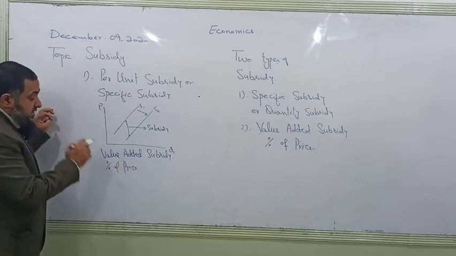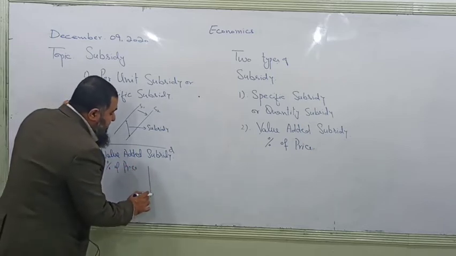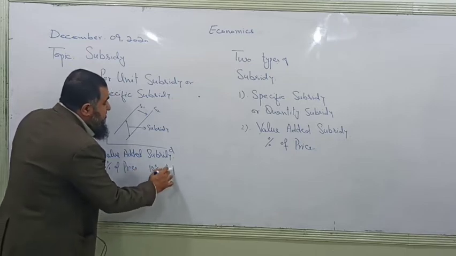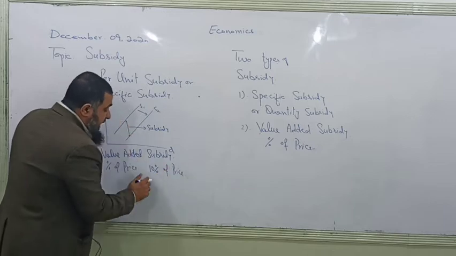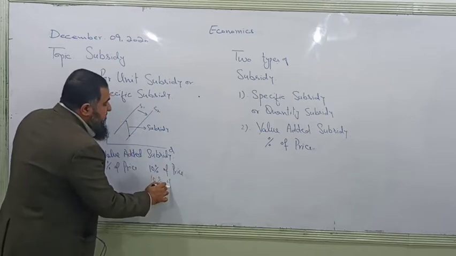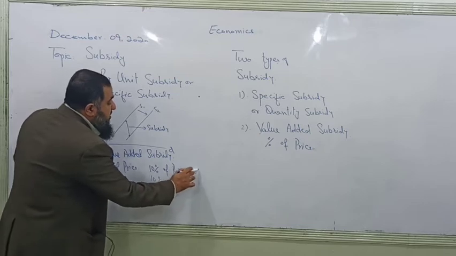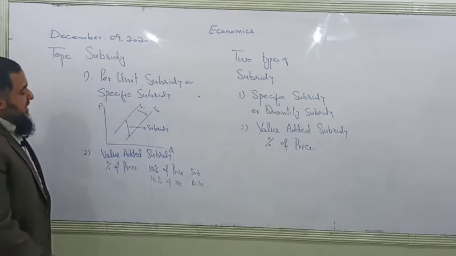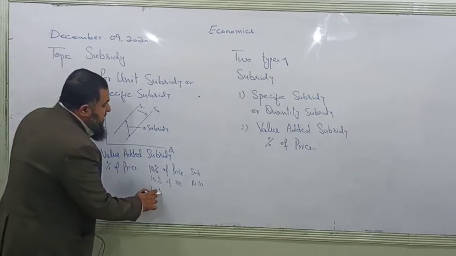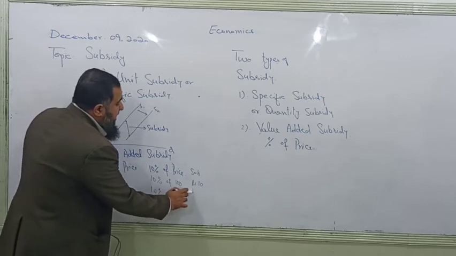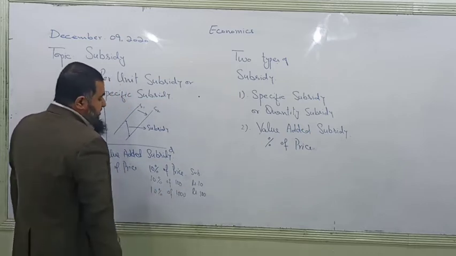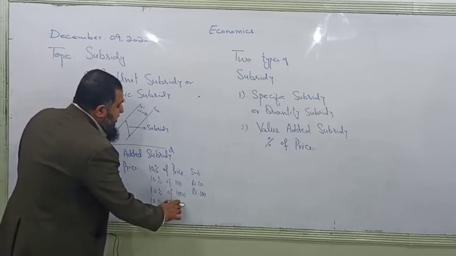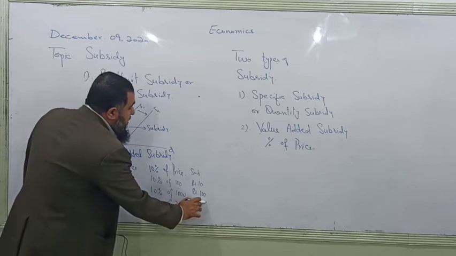When a subsidy is provided as a percentage of price, say 10% of price: if the price is 100 rupees, then 10 rupees are subsidized; if the price is 1000, then the subsidy amount will be 100; and if the price is 2000, then the subsidy will be 200.